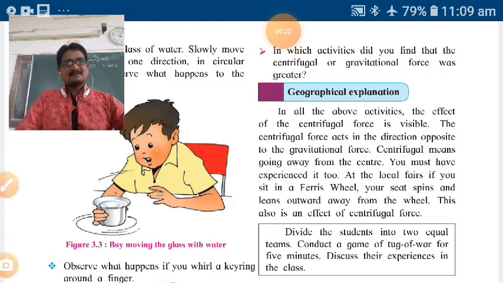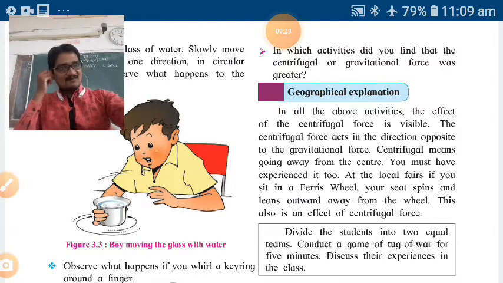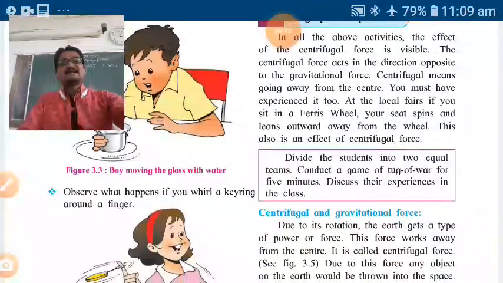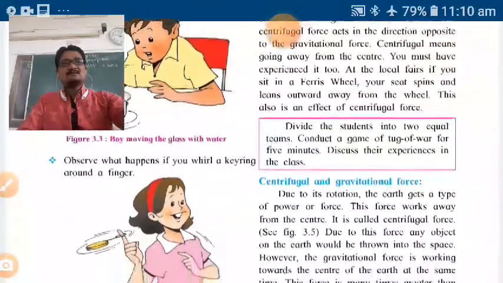Understand? Okay, divide the students into two equal teams, conduct a game of tug of war. You know the tug of war. For 5 minutes discuss their experience in the class. So we will do this when classes will start physically. Okay, this activity, tug of war means rassi khech. Okay, spardha, that is.